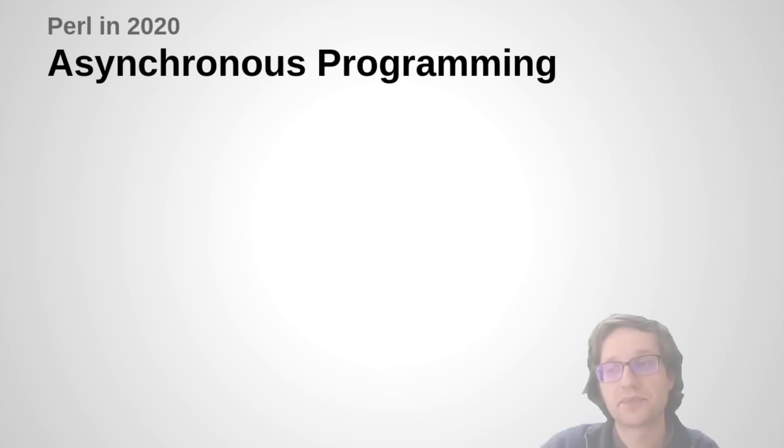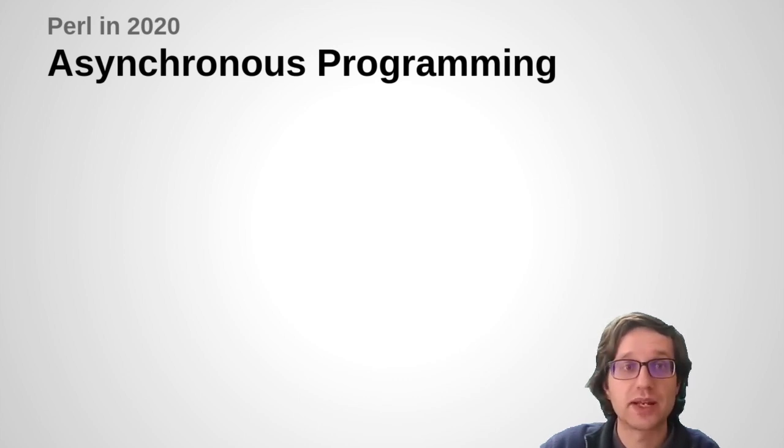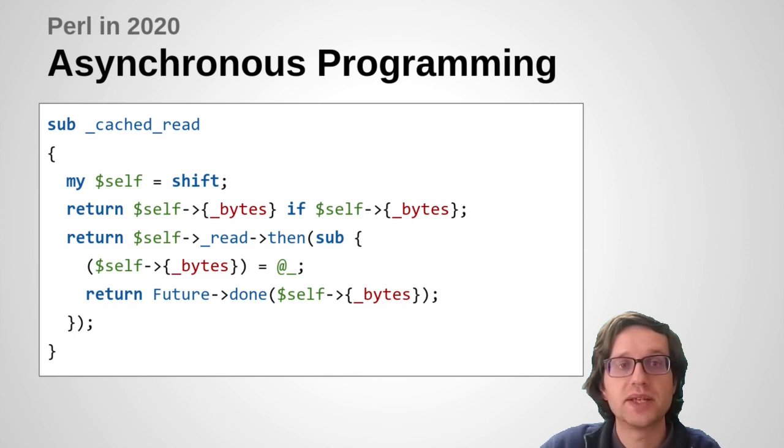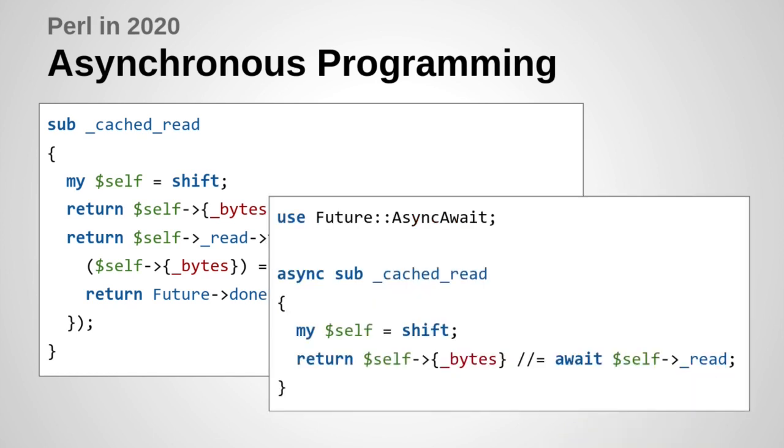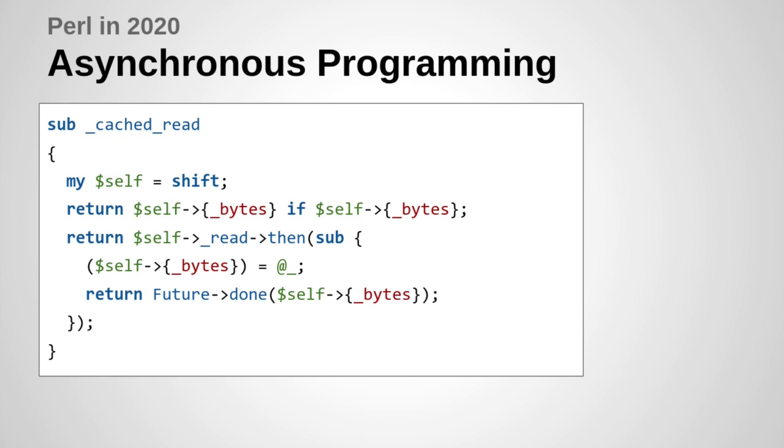The async-await module, which I mentioned earlier, is another one that tries to tidy away frankly quite a lot of noise. Here is a typical piece of code that you might write using just plain futures. Don't worry if you're not too familiar with futures and asynchronous programming, just accept there are a lot of lines of code here that don't actually do very much, because when we use async-await, that's all there is here. It's much shorter, much clearer, much neater. You can look at that and instantly see what's going on. We're just checking if a value is defined, and if not, we're awaiting on this read method. As compared to the previous code, it's a lot shorter, a lot clearer.